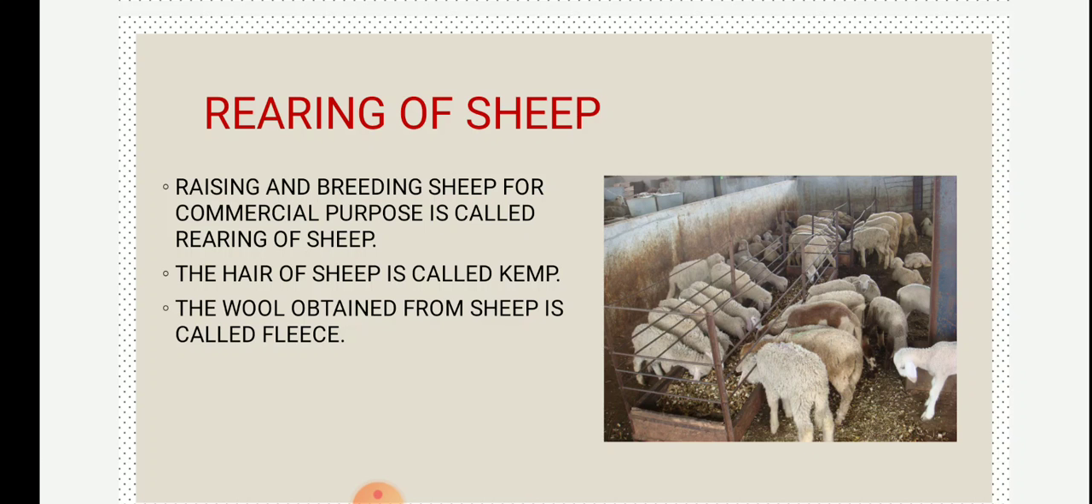Wool is obtained from specialized skin cells called follicles of sheep, goats, llamas and rabbits. Now the hair of sheep is called kemp, and the wool obtained from sheep is called fleece. The shoulder wool is the longest and the most expensive. You might have seen that different qualities of wool are obtained and used for different purposes. The wool present on the shoulder part of the sheep is the longest and the most expensive, while the fleece obtained from other parts of the body is not as costly as the one on the shoulder.